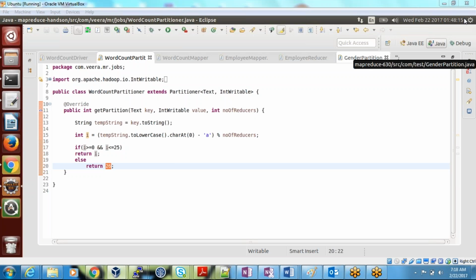So what kind of scenarios will we use a partitioner for? Very simple, guys. When you want the output of a specific type, like all male in one output file, all female in one file, or all employees belonging to a department called Hadoop in one file, when you want to segregate the output into different files, we will go with the partitioner.